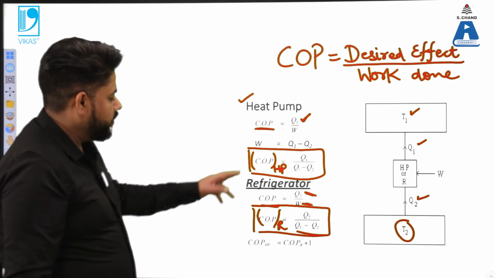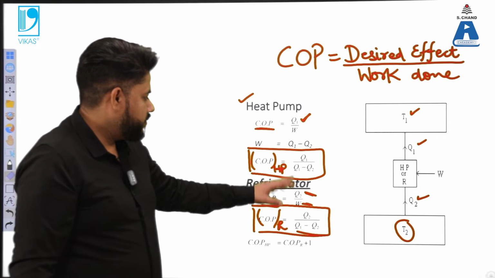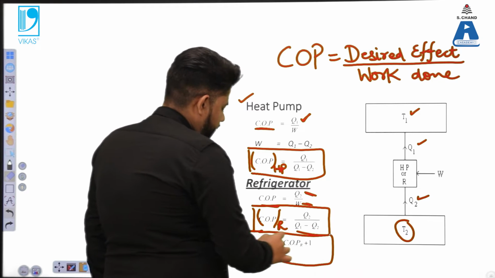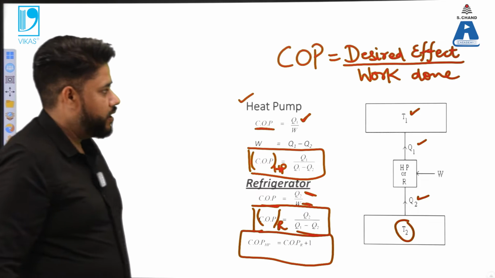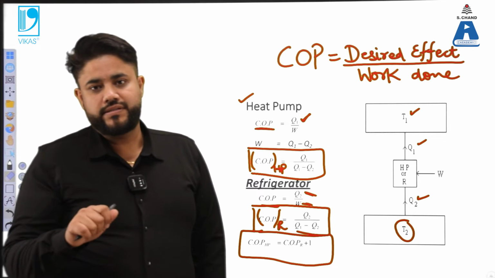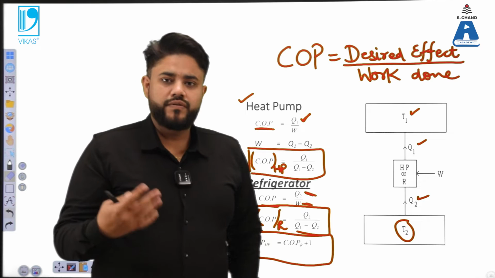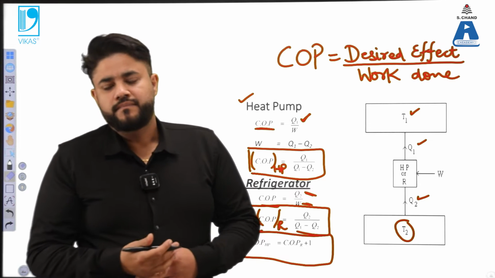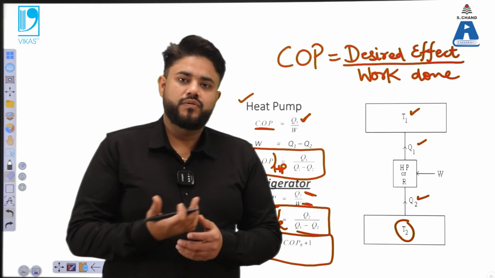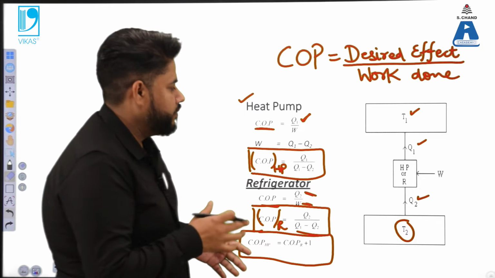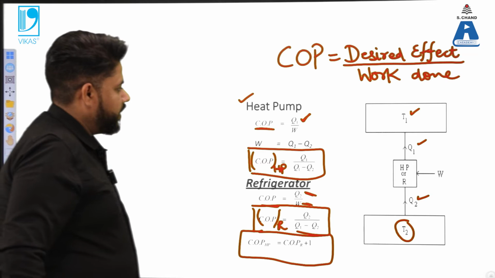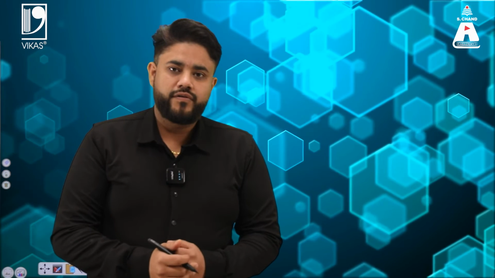When we look at both the expressions, they can be clubbed up in one general formula: COP of the heat pump is equal to COP of the refrigerator plus 1. That means they can be mutually convertible. So we can convert this AC into a heater. That is one example of the all-weather AC, in which sometimes you want to heat the environment and sometimes you want to cool it. So that can be mutually convertible. We stop here for a short break.